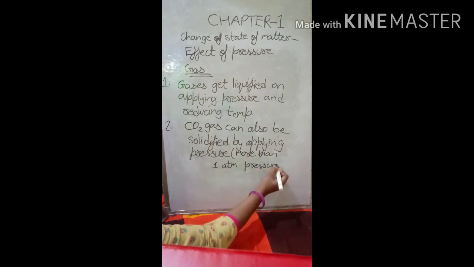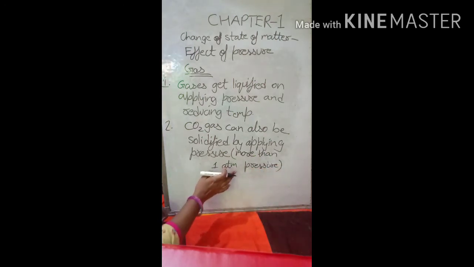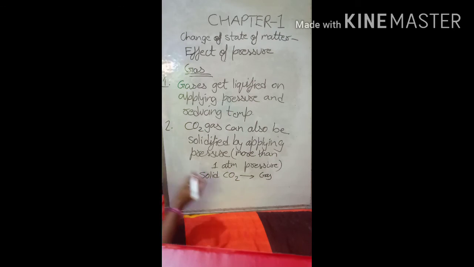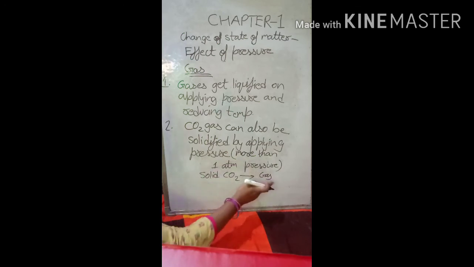Then the CO2 gets solidified, and if you reduce the pressure to 1 atm, the solid carbon dioxide changes to gas again. If we reduce the pressure to less than 1 atm, then solid carbon dioxide changes back to its original form, that is, the gaseous state.